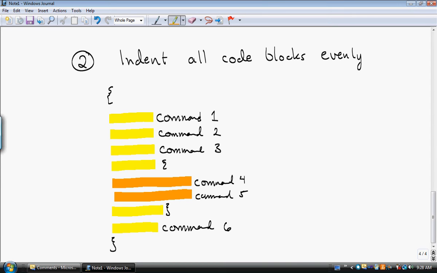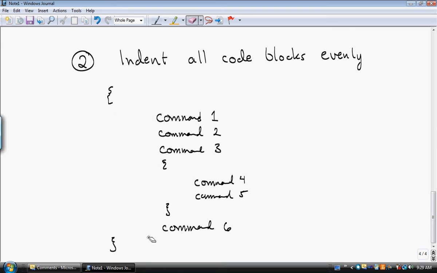This is really, really important because it is going to make it easier for you to read your code, and it's going to make it easier for you to understand which curly braces match up with which. Okay. You will notice also, if I get rid of the highlights here, that I followed the rule that each closing curly brace is exactly below its opening one.